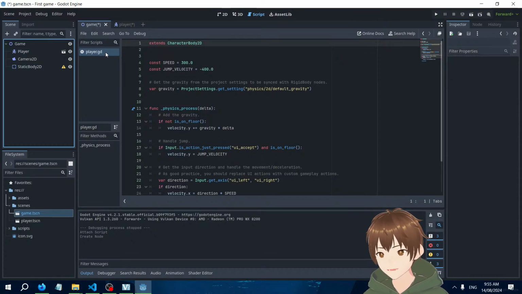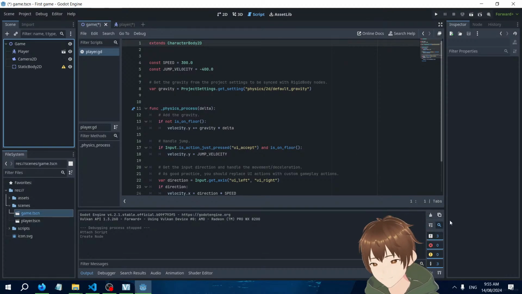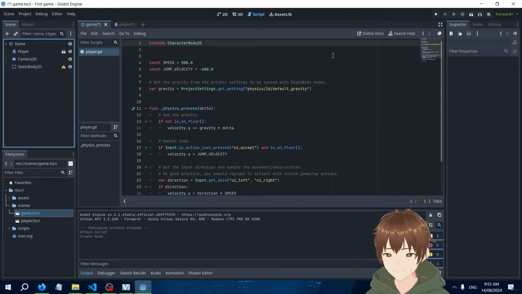How do I get out of here? How do I close this? Where's the close button on this?